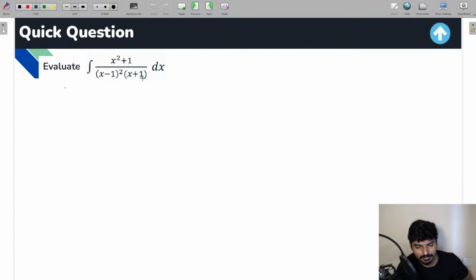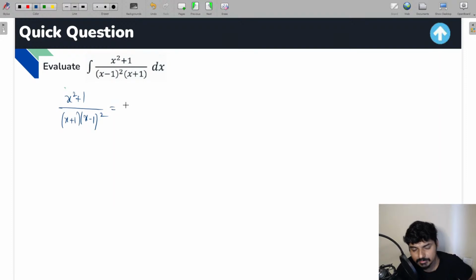So for example, you see this question: x square plus 1 by x minus 1 whole square into x plus 1. I need to solve this integral. So what can you do here? You can definitely apply the partial fraction method. So according to the partial fraction method, you can write it in this way: x square plus 1 by x plus 1 into x minus 1 whole square.